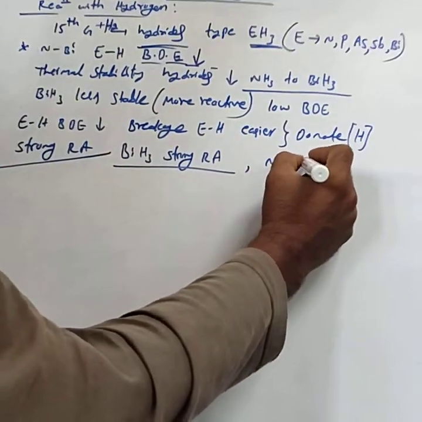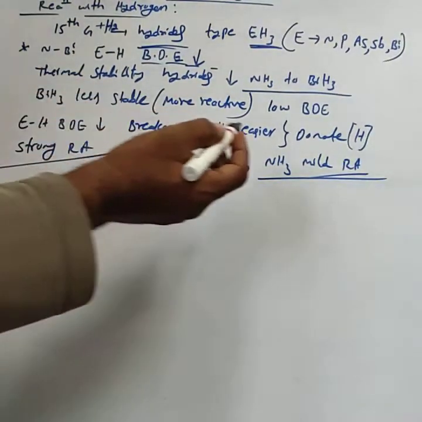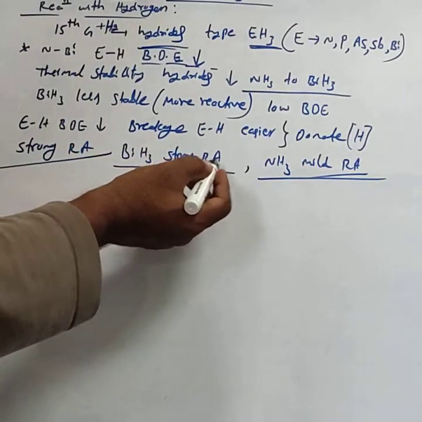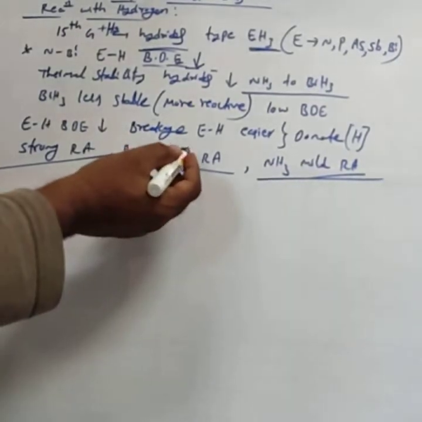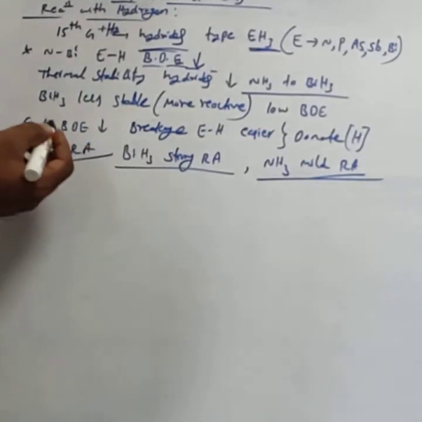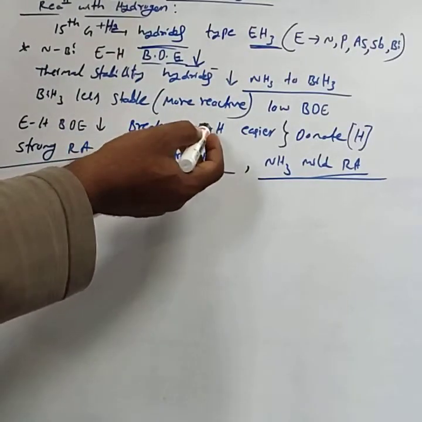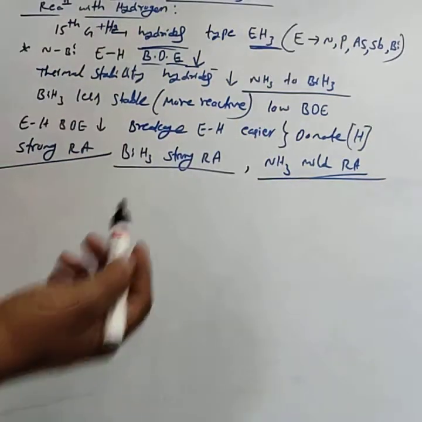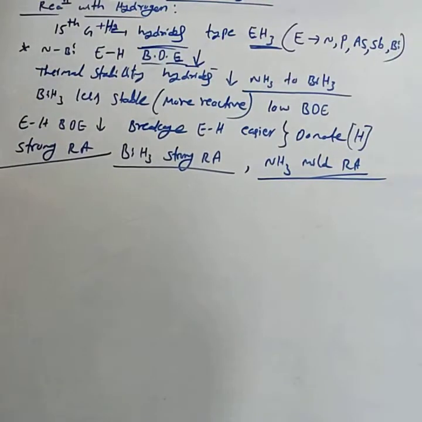While NH3 is a mild reducing agent. Can you guess or give the answers for these two questions? Why is BiH3 a strong reducing agent and NH3 a mild reducing agent? The main reason is that in BiH3 the Bi-H bond dissociation enthalpy is low. When it is low, Bi-H bond breakage becomes easier, and it can easily donate the proton. Similarly, NH3 has high bond dissociation enthalpy.